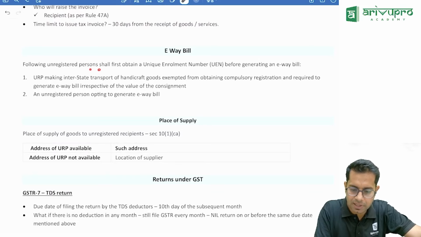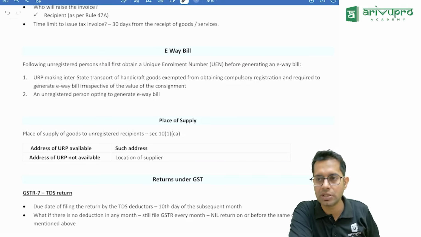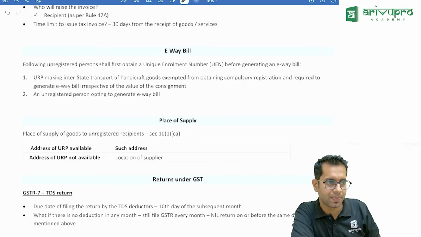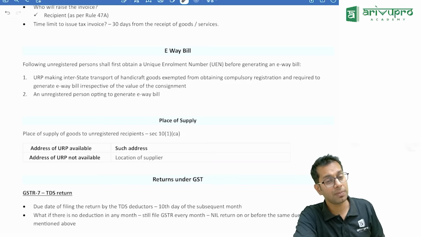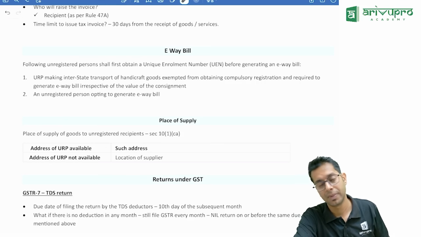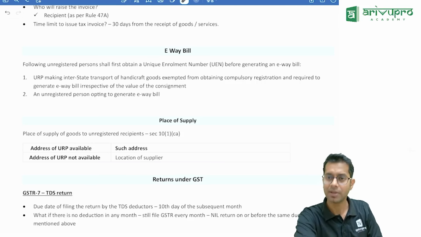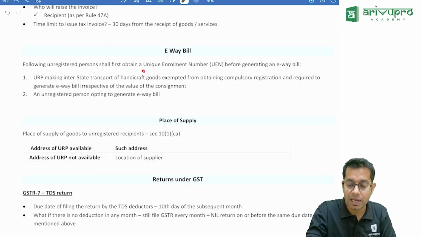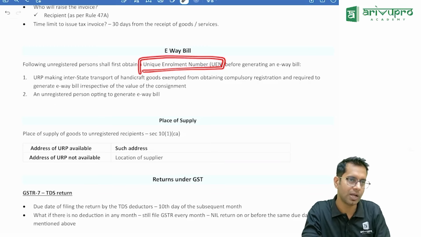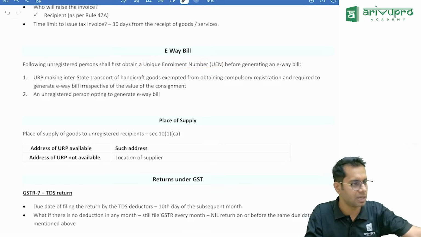An unregistered person shall first obtain a unique enrollment number before generating an e-way bill. Normally, please note, who should generate it? The person who is causing the movement of goods. Movement of goods can be caused by the supplier, the recipient, or the transporter. Now, sometimes the supplier is an unregistered person. Can an unregistered person generate an e-way bill? Normally, because I am not registered, I will not be able to. They are saying, no problem. If you are an unregistered person and you want to generate an e-way bill, you can still do so by obtaining an enrollment number called the unique enrollment number. So by obtaining a unique enrollment number, even an unregistered person can generate the e-way bill.